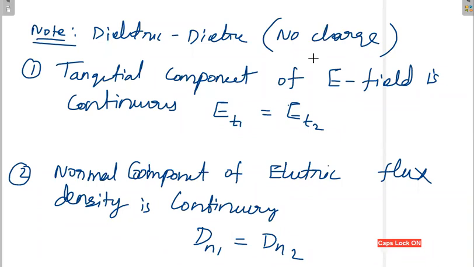Similarly, we will see dielectric to dielectric with charge, and again the conductor to dielectric interface. Two more problems are there. Generally there are three varieties. One variety we have completed. Two more varieties are there that we will see in the evening. With this I will close, and we'll meet in the evening.